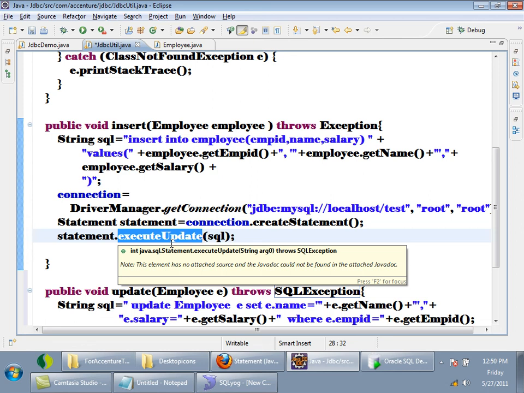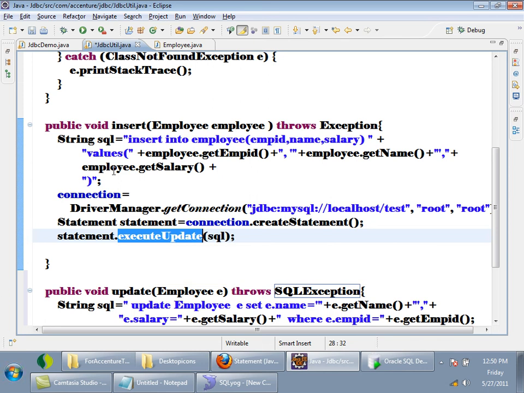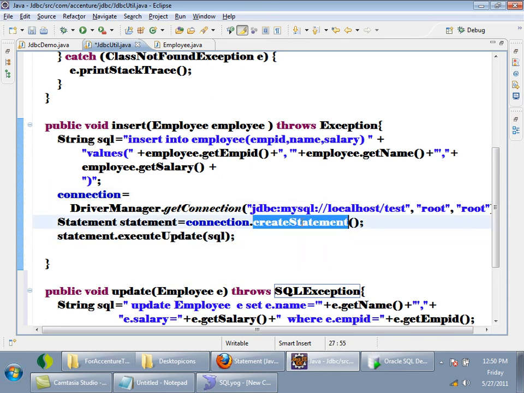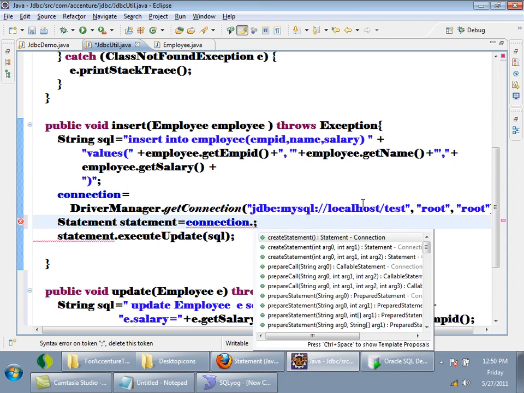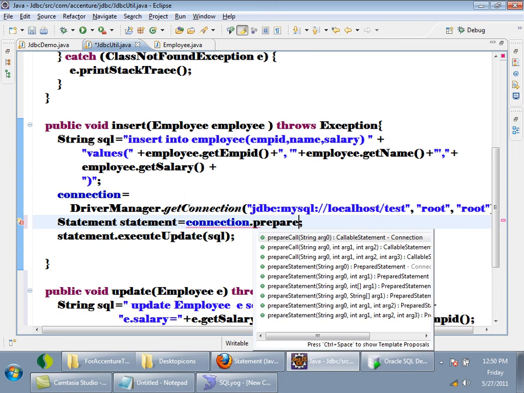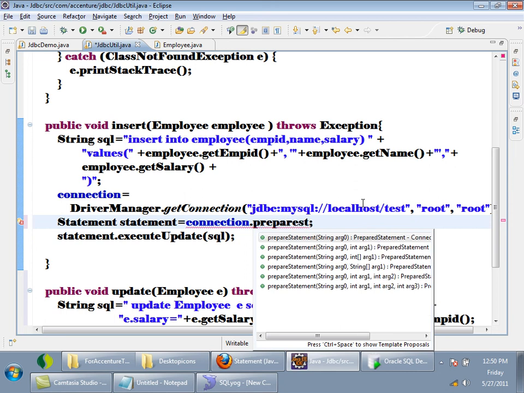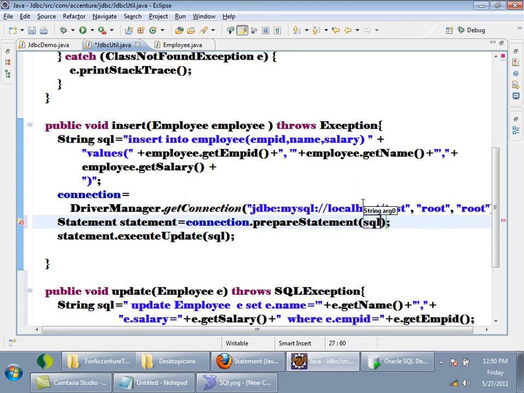If you want to tell the database server that it has to cache the compiled version of the query, then you can use another statement called prepared statement. See here how to use prepared statement. I will modify the same insert method. Instead of calling create statement, what I will do is connection dot prepareStatement and pass the SQL here. Then when calling execute update, don't pass the SQL. These are the two changes you need to do.